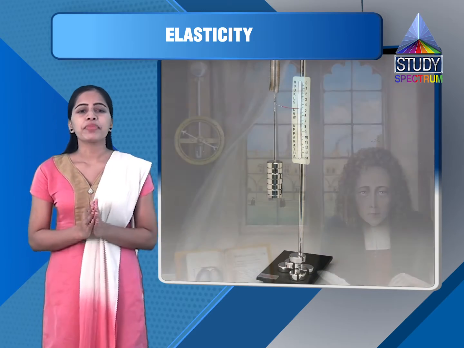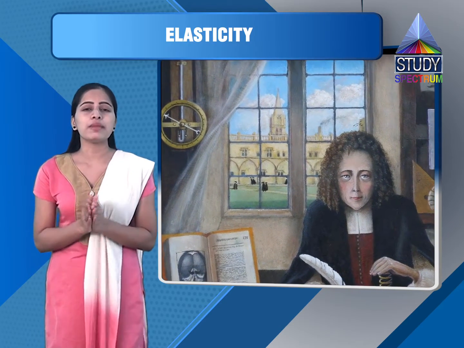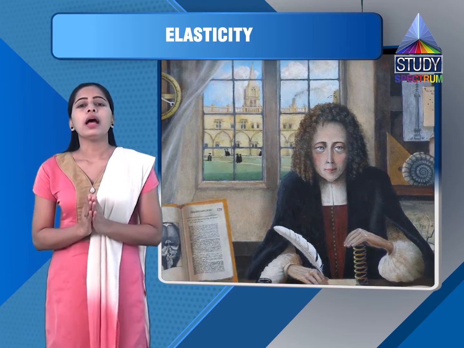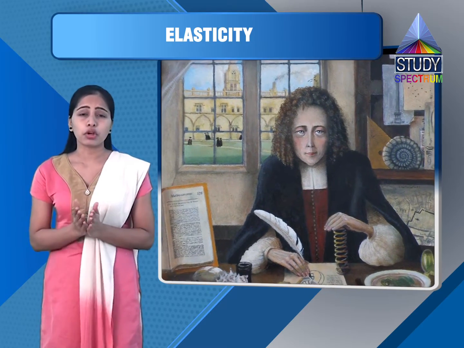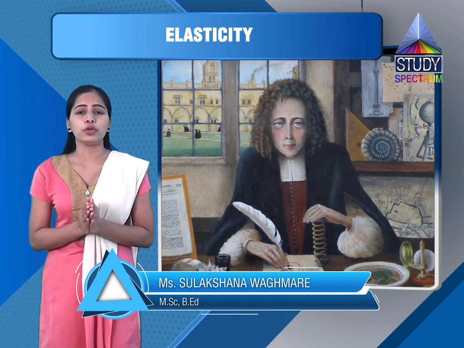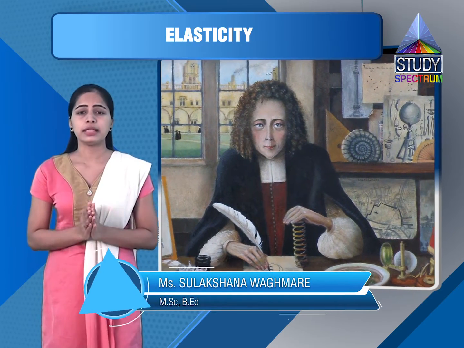So let's see. Robert Hooke, whose time span was from 1635 to 1703, was an inventor, astronomer, surveyor, and also a physicist from the UK, and he has given the fundamental law of elasticity.